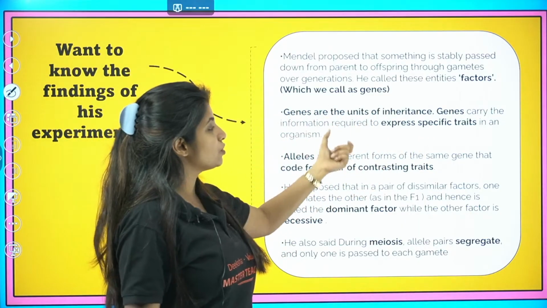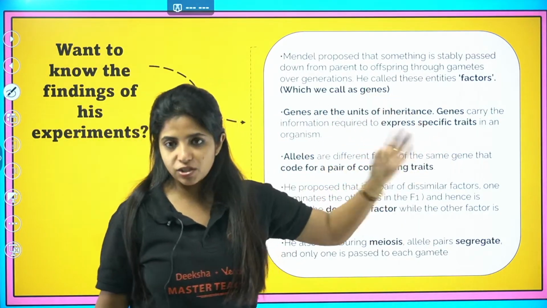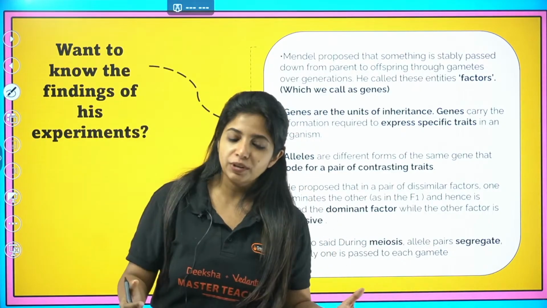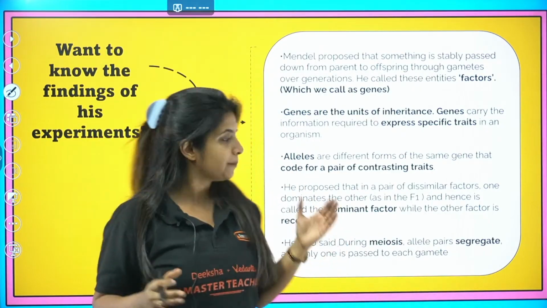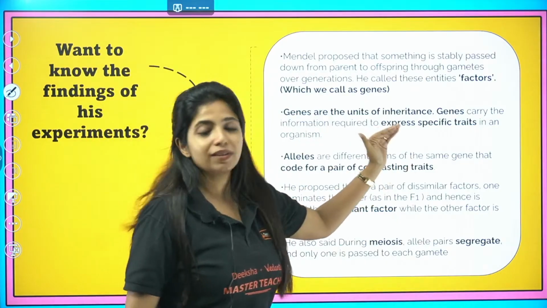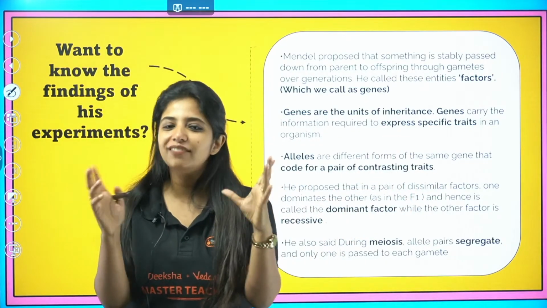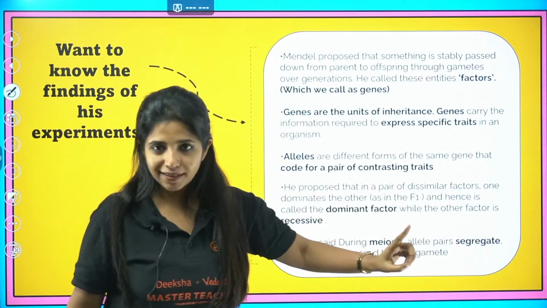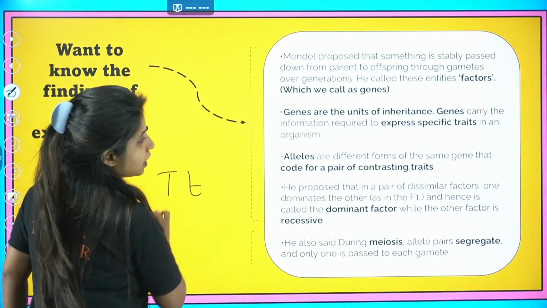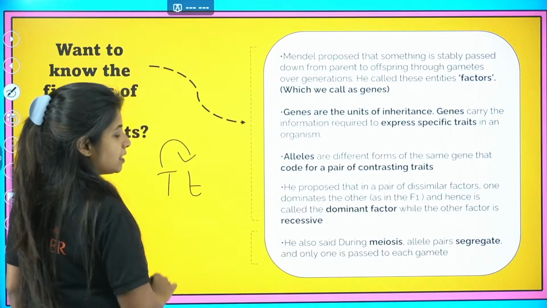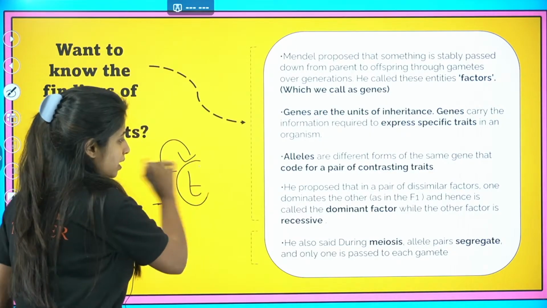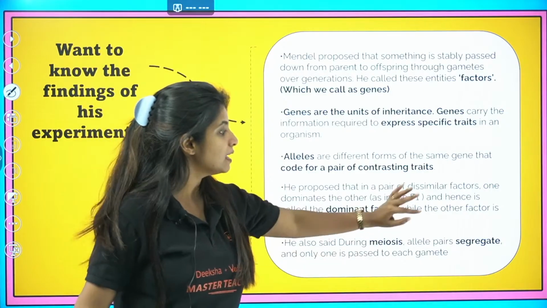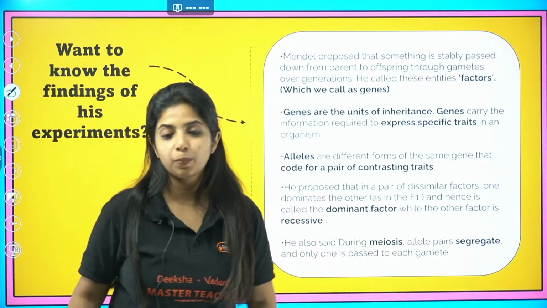Genes carry the information required to express specific traits. Genes are nothing but segments of DNA, and they code for proteins, and those proteins are responsible for each of our characters. Alleles are different forms of the same gene, different types of a gene that we have. He proposed that in a pair of dissimilar factors, one dominates the other and hence is called the dominant factor, and this one is known as the recessive factor. Done? Yes. He also said during meiosis, allele pairs segregate and only one is passed into each gamete.